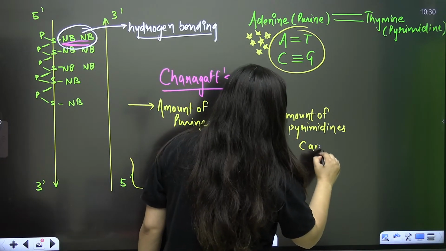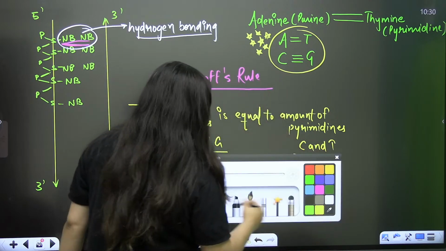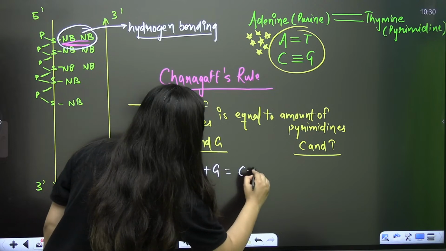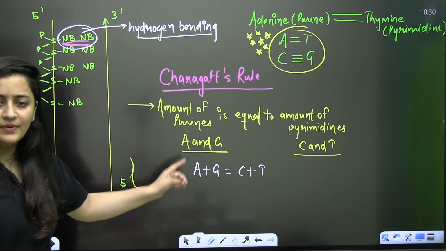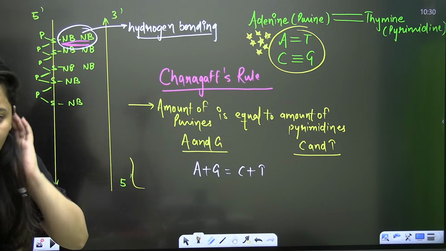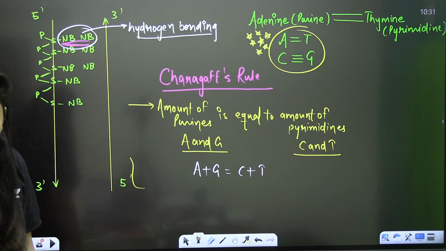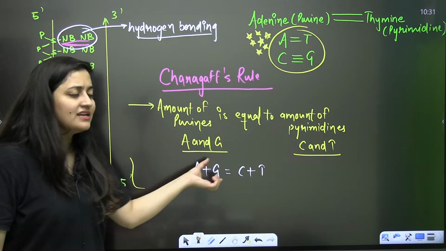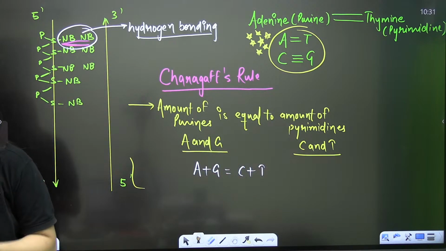Pyrimidines means cytosine and thymine. So A plus G equals C plus T. Yes or no? A plus G is adenine plus guanine. The amount of adenine plus guanine is equal to cytosine plus thymine.